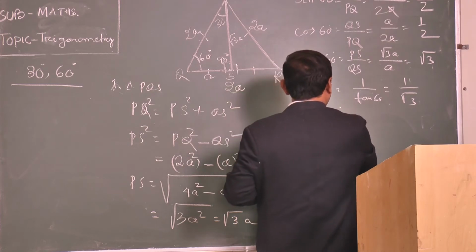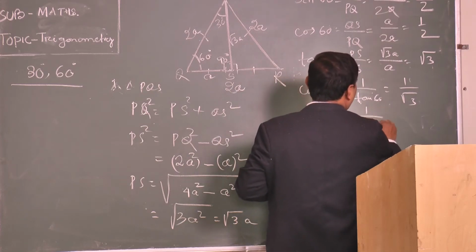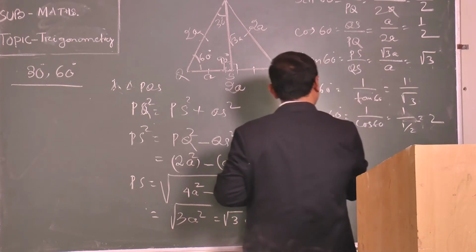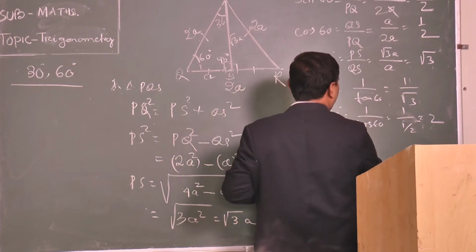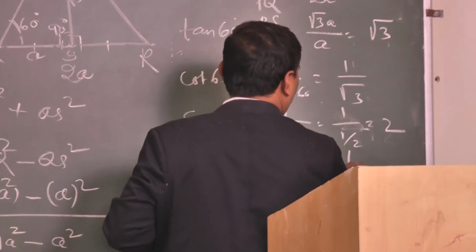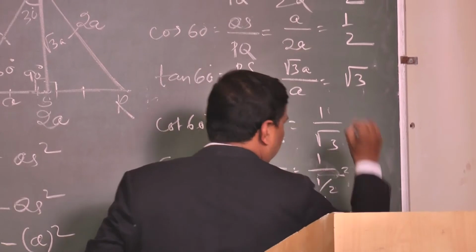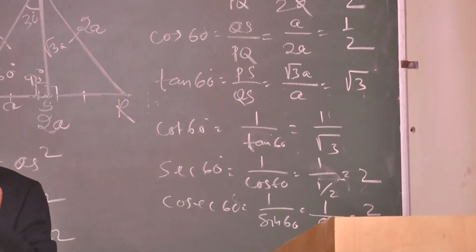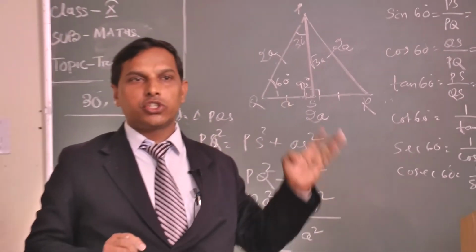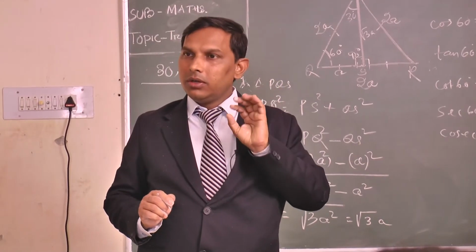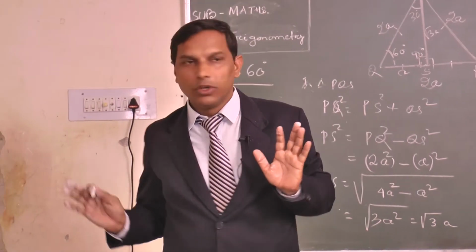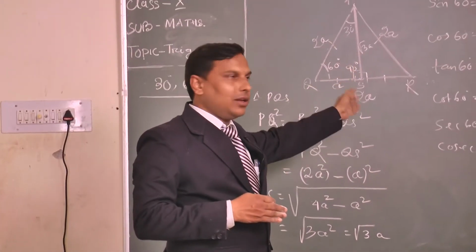Sec 60 is equal to how much? 1 by cos 60, 1 by 1 by 2, that is equal to 2. Cosec 60 is how much? 1 by sin 60, that is equal to 1 by root 3 by 2, which is equal to 2 by root 3. Now we are getting all the 6 trigonometrical ratios of 60 degrees: sin 60, cos 60, tan 60, cot 60, sec 60 and cosec 60. Clear all of it?